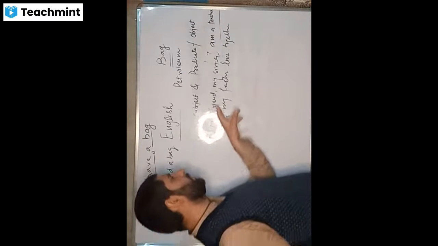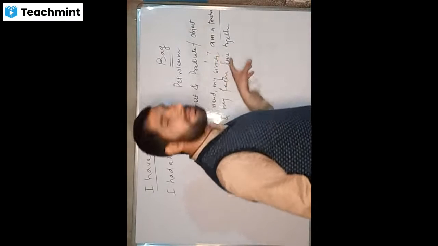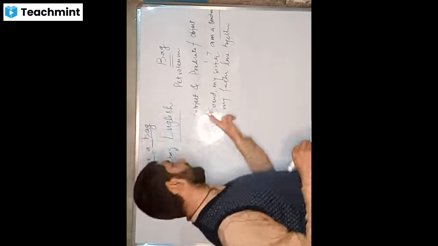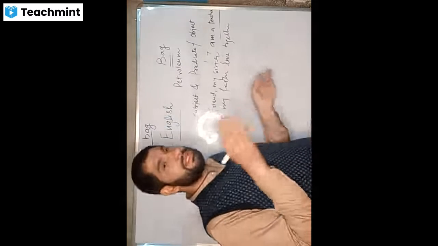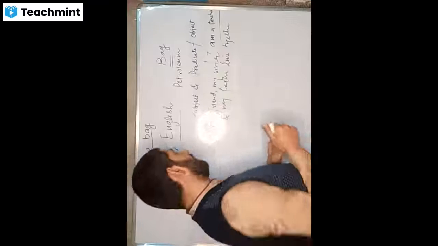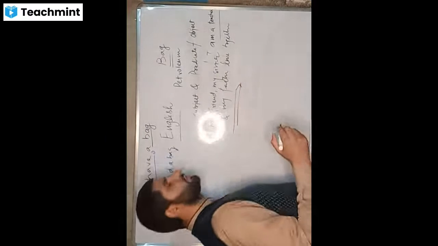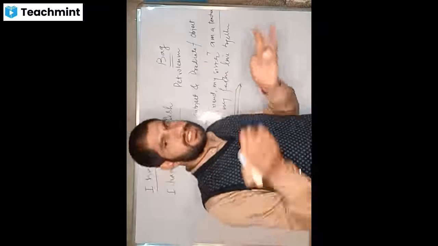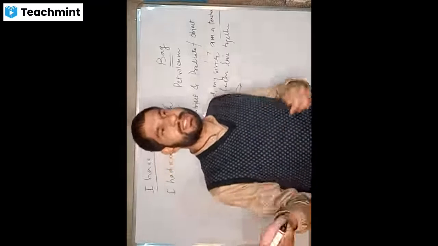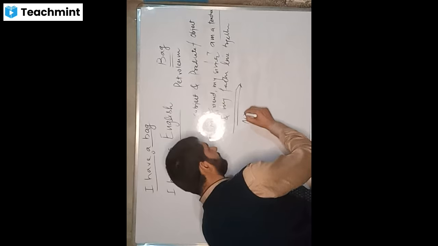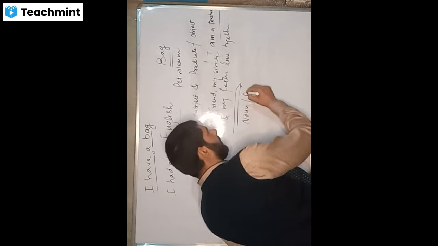Yes. And now you should also remember that verb is not the part of subject. That's why I said what is a subject and how does it look like? When we say how does it look like, it means to say what it can be in part of speech. If we say the part of speech, what can it be? It can be either a noun or a pronoun.